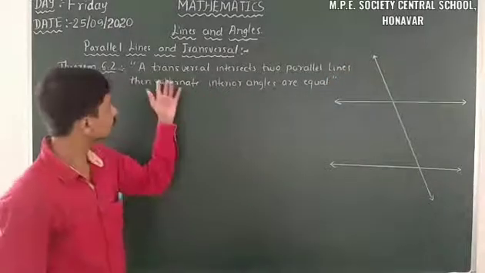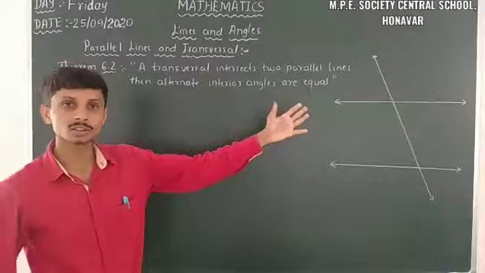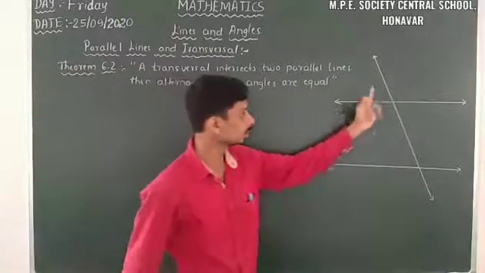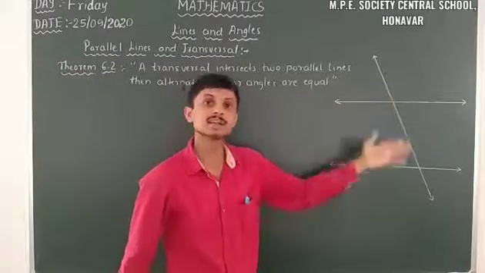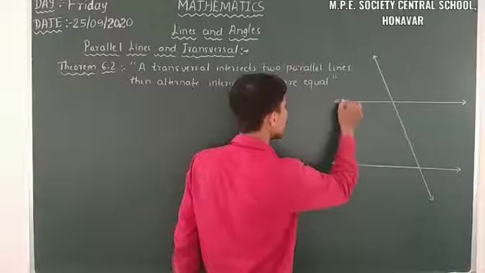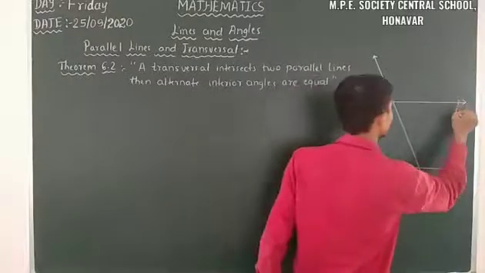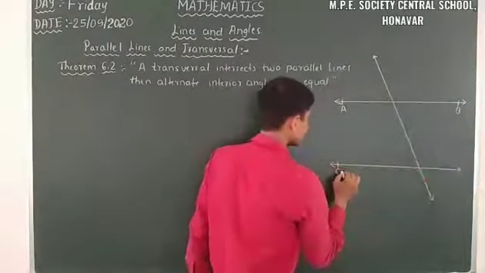So firstly we take a transversal that intersects two parallel lines. Let us name them: AB is one line and CD is another line.